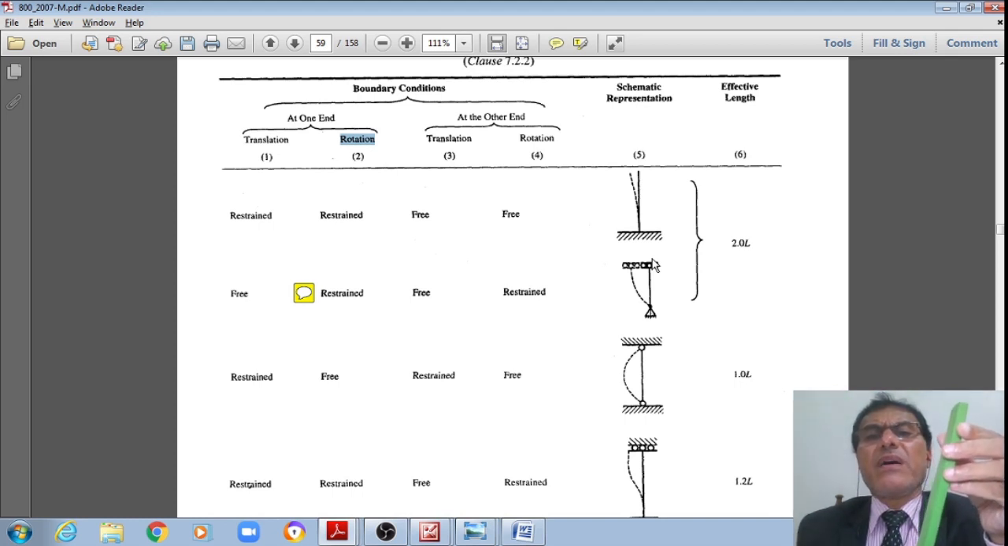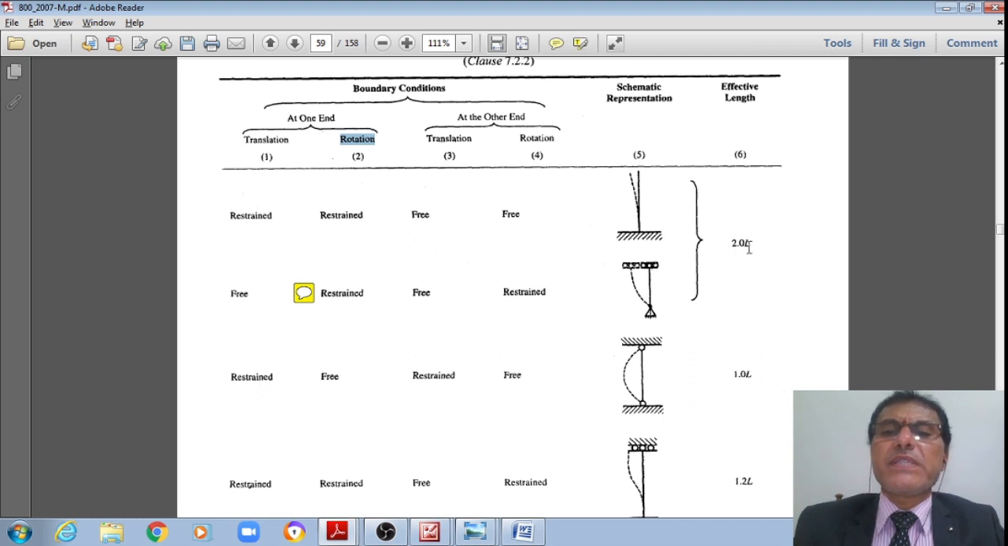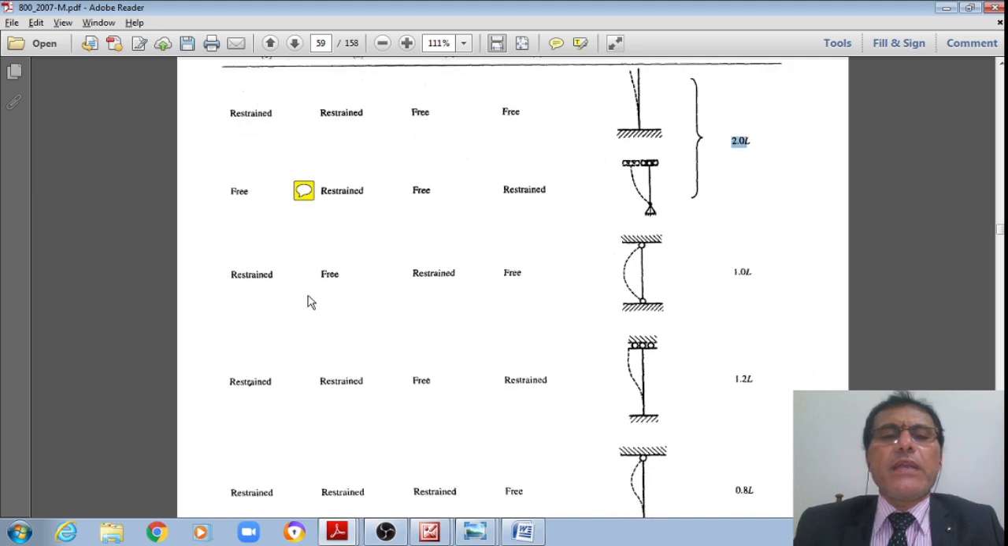Whereas the rotation is restrained, restrained means it is perfectly 90 degrees to that of the support. In such a case also, for both of these cases, the effective length factor K is 2 times the actual length. This is a schematic representation for both of these. Now, this you have already seen in strength of materials, students.